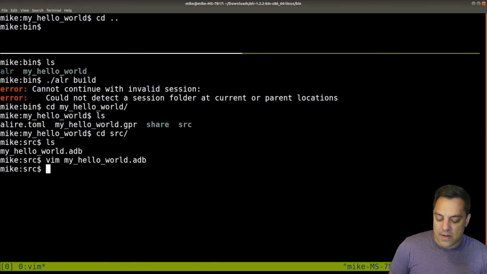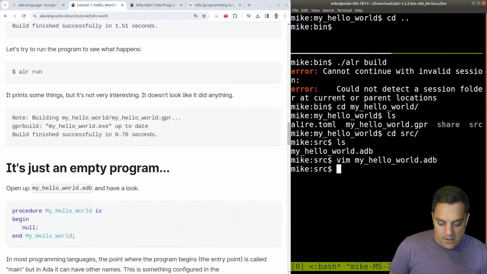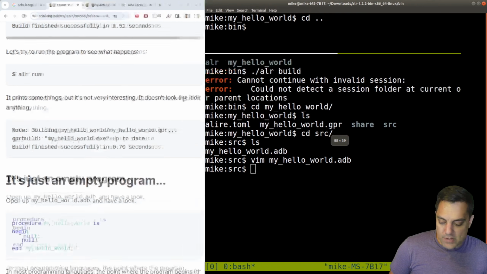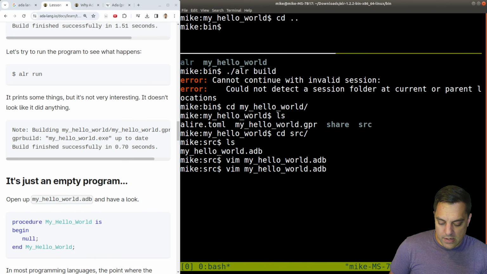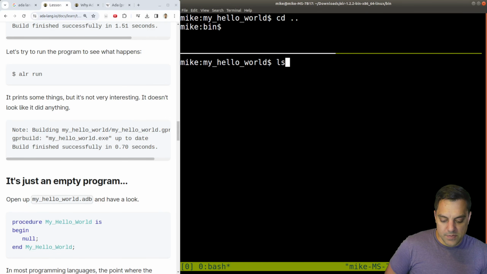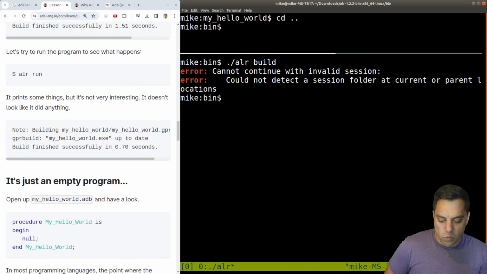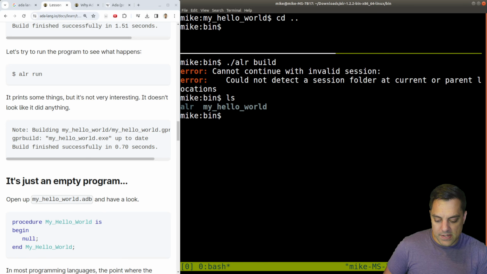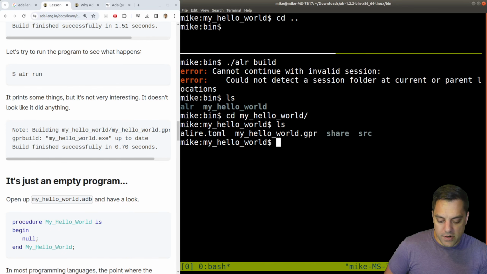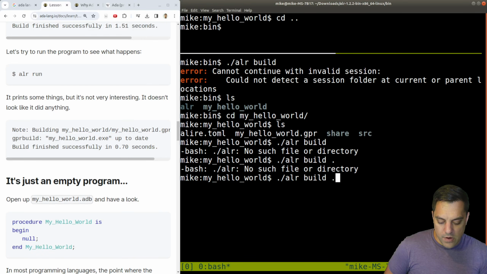Now we could probably figure out how to build that with GCC or something, versus wrestling with this tool here. Let's go back here. Let's play around with this just a little bit. ELR, let's see, I ran build. Oops. Go back one more directory. Do I have to be in this folder here? Maybe that would make more sense. Build. Oh, that's just the tool here.